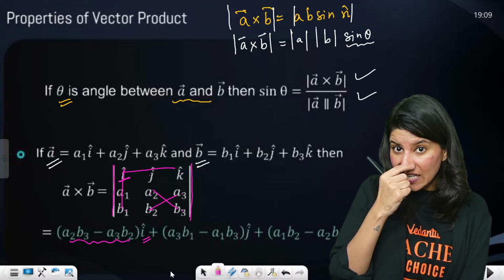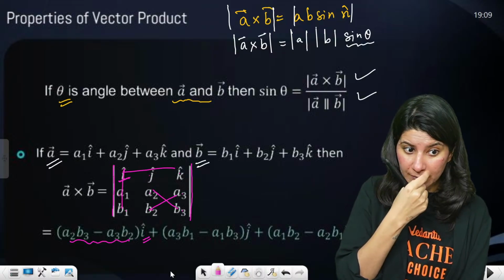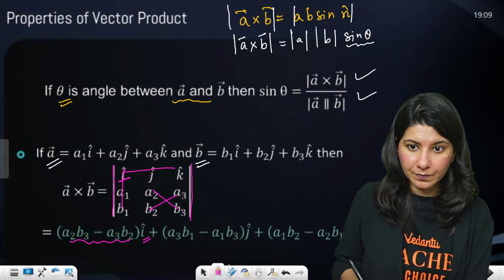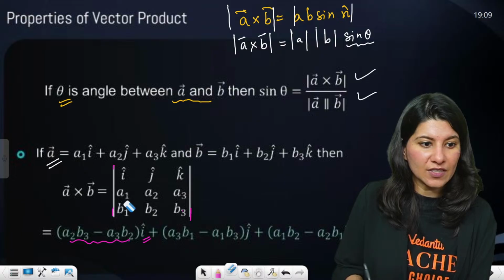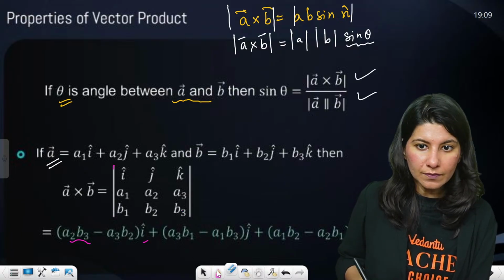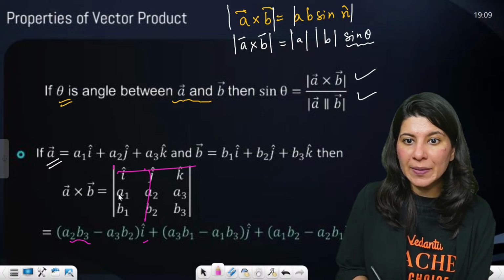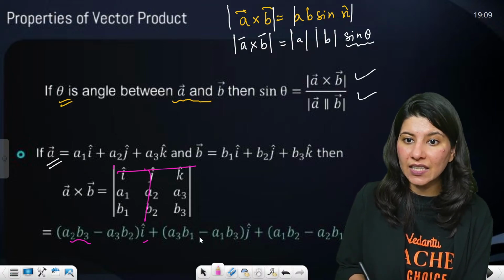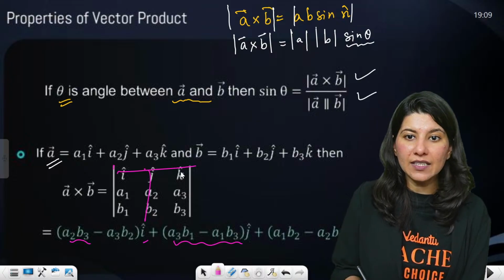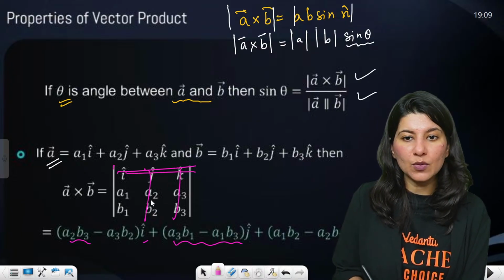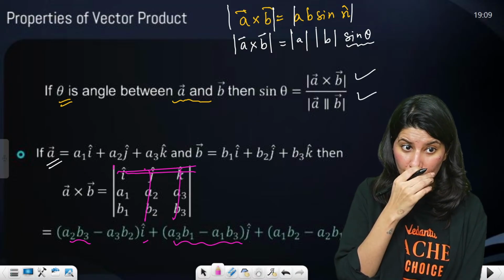Now you will have minus J cap. It will be A1B3 minus A3B1, like that. And this is plus K cap, A1B2 minus B1A2. This is how you're going to get it.